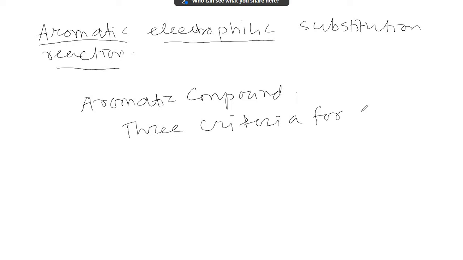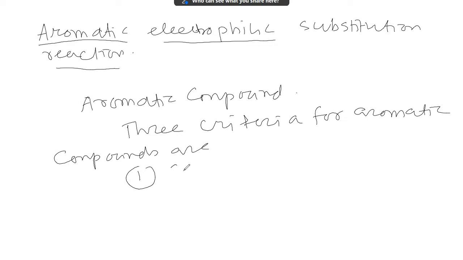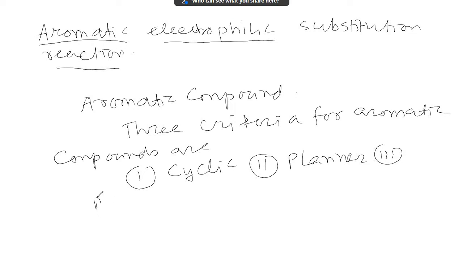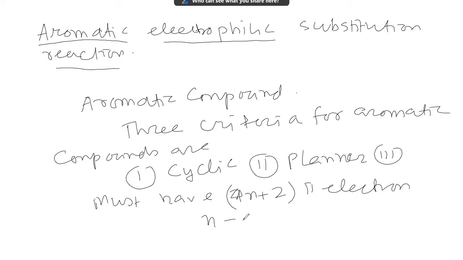The criteria for aromatic compounds are: number one, the compound must be cyclic. Number two, it should be planar. Number three, it must have (4n + 2) pi electrons. The value of n is equal to 0, 1, 2, etc.